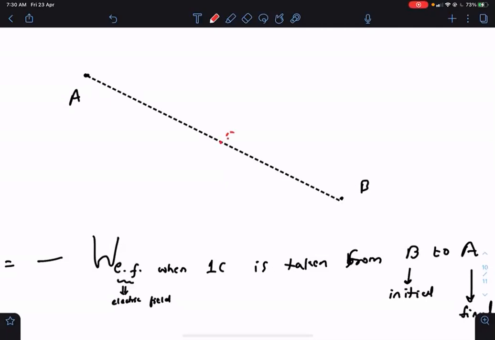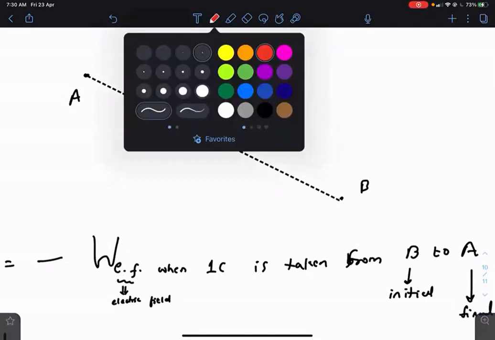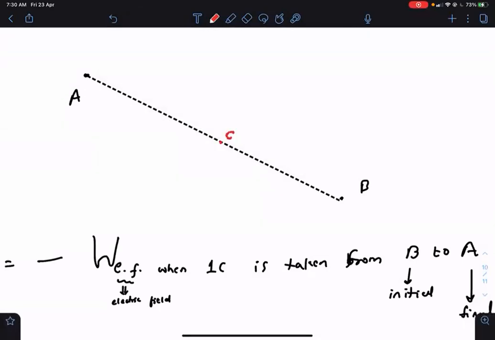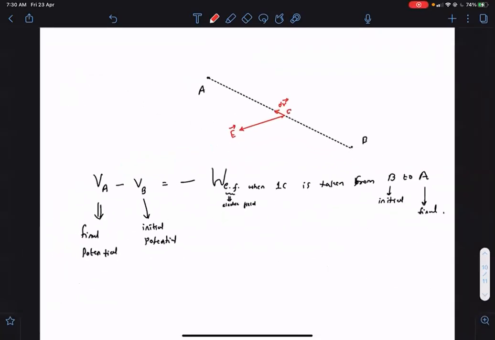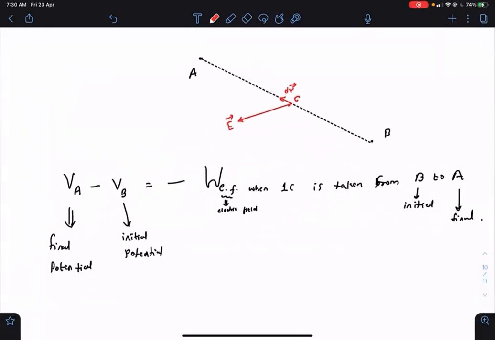let's say you have already reached C. And at C, there is some electric field. We don't know the direction. The electric field at C is like this. And you are taking a small displacement, dr. So how much force will 1 coulomb get? That's electric field only, na? So electric field E is the force on 1 coulomb. And the force on 1 coulomb dot displacement of 1 coulomb is the work done by electric field during this tiny displacement dr.